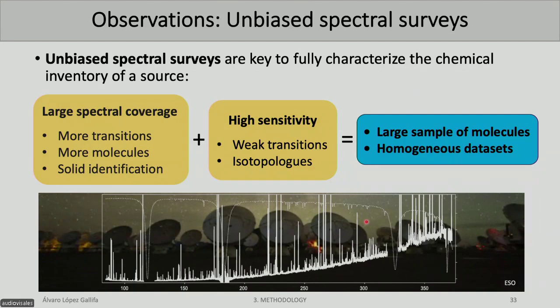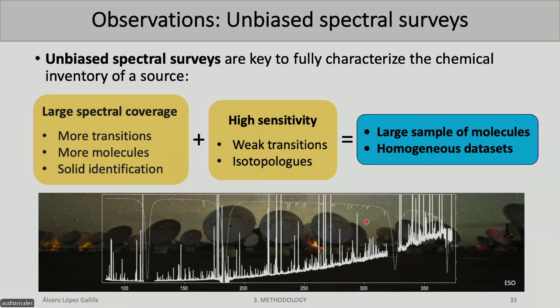Also, we need unbiased spectral surveys. So we need to observe one source in detail during a high amount of time to be able to retrieve enough transitions and enough molecules to detect them. We would like to have a large spectral coverage. We would like to be observing a huge amount of wavelengths, because if we do that, a lot of transitions will be there, and we could detect the molecules more firmly. And also, we would like to have high sensitivity. We would like to detect the tiniest transitions to detect as many molecules as we can.